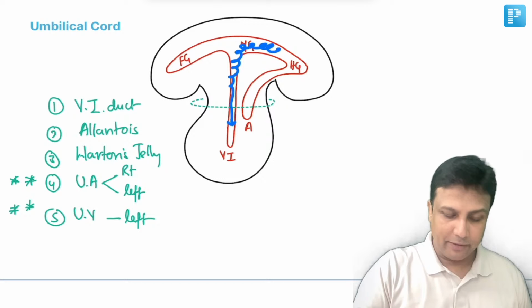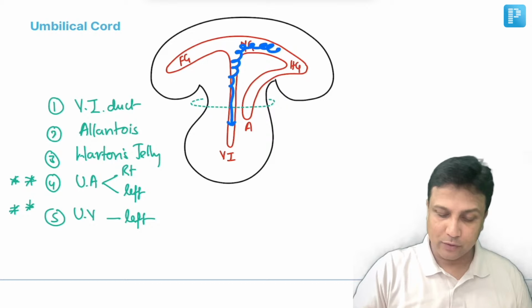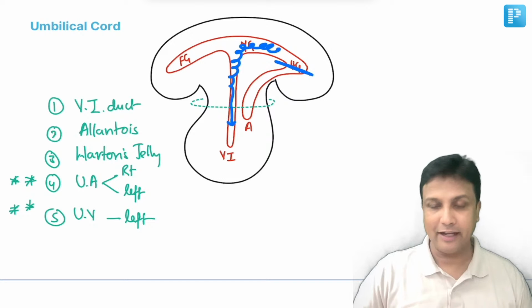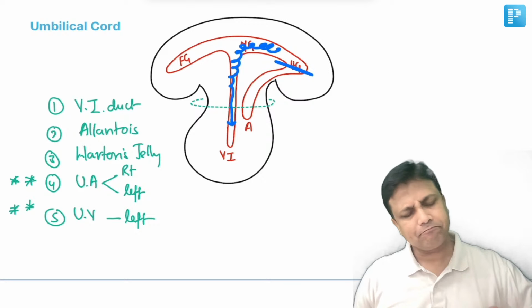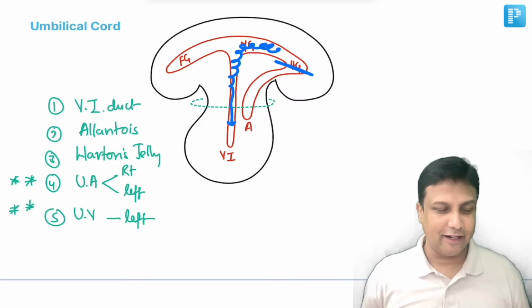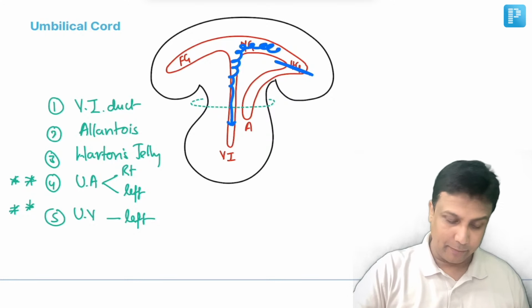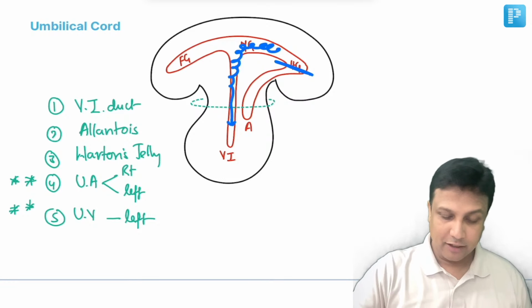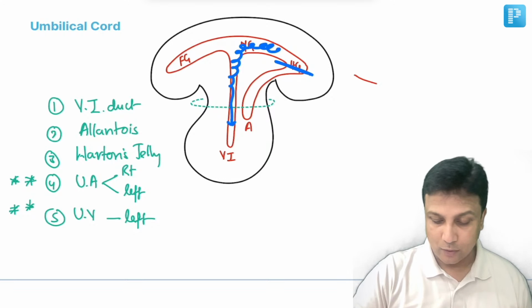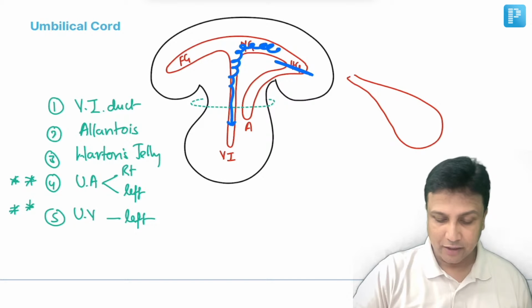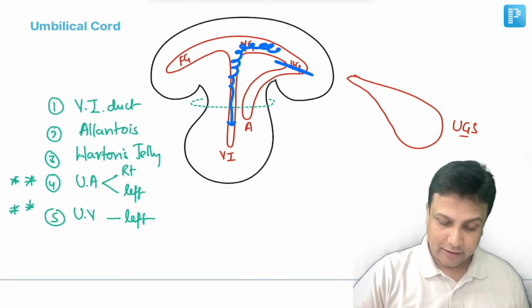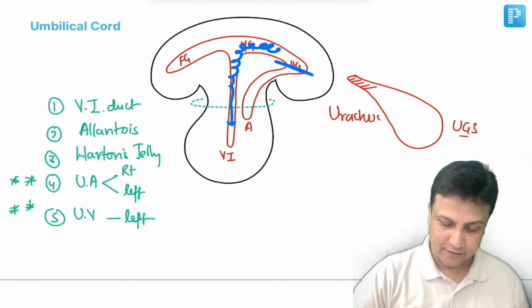Later on during the development, these two will be separated apart. I mean to say, hindgut and allantois will be separated apart. Hindgut, we know very well, is the one which is going to form your rectum, anal canal and all. But what happens to the allantois? Now remember, the allantois is actually going to form the urogenital sinus. And the cranial part of this one will be the urachus. इसको हम urachus कहते हैं.